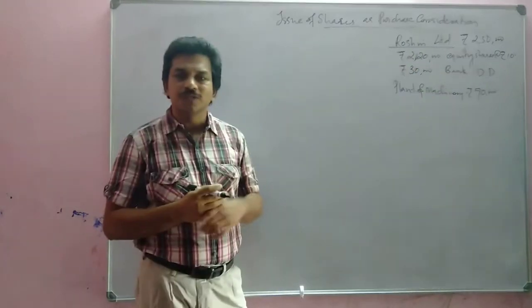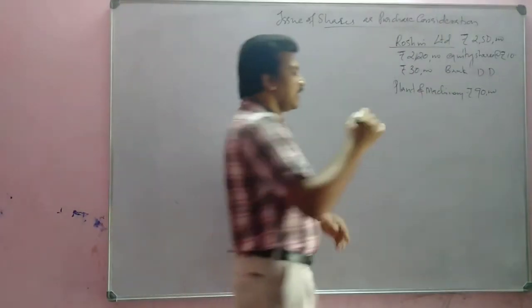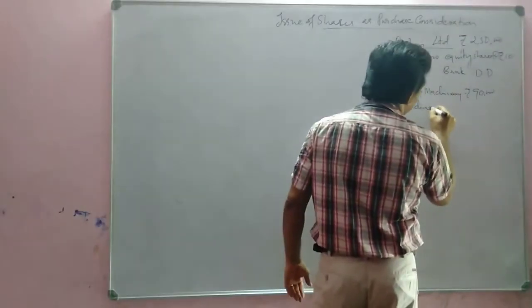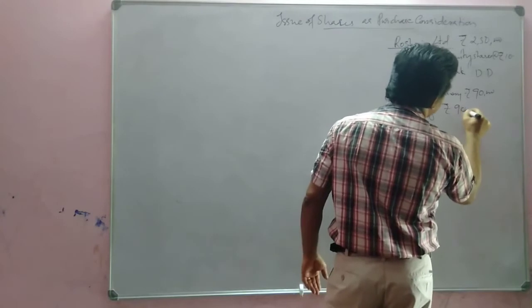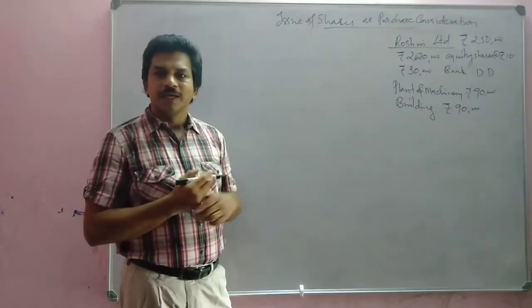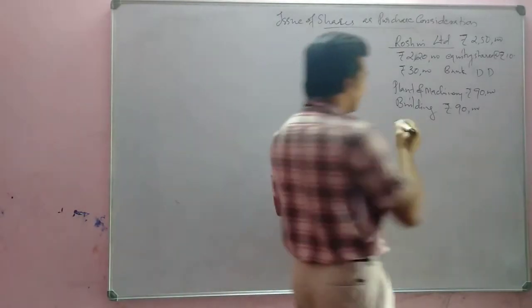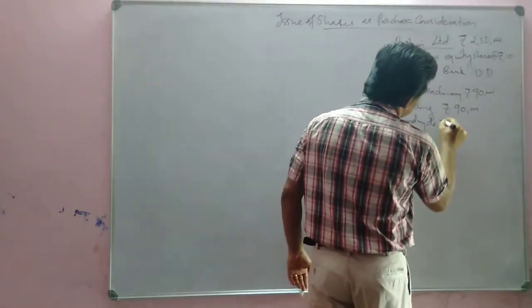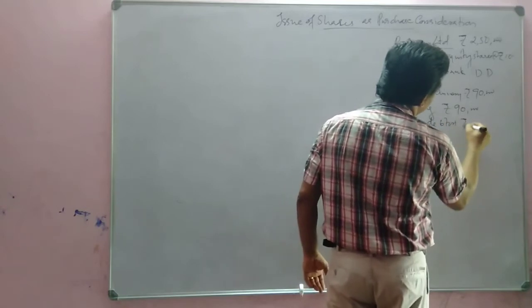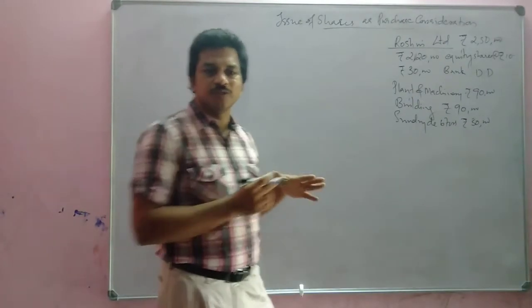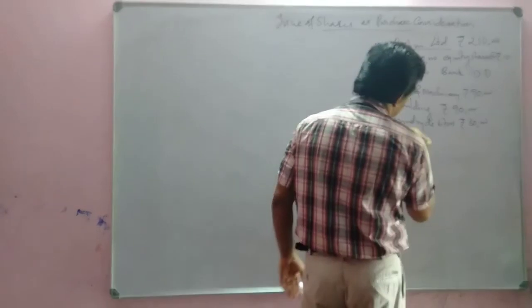Then building also we valued, that also 90,000 rupees. Then sundry debtors we valued as 30,000 rupees. Then stock we valued at 50,000 rupees.